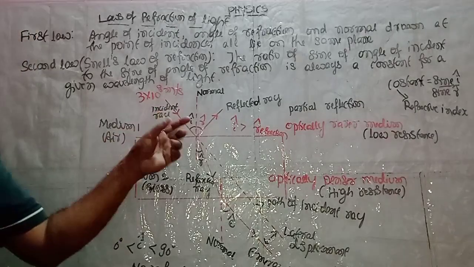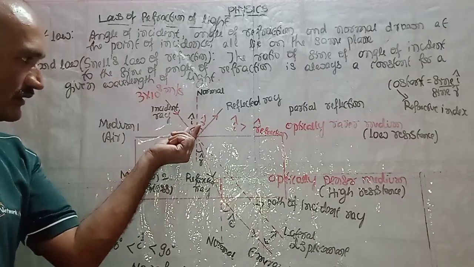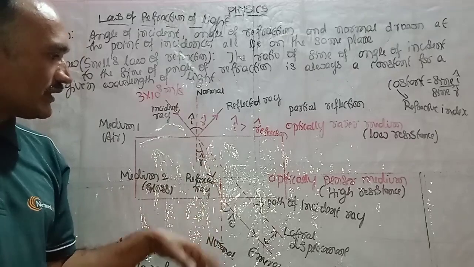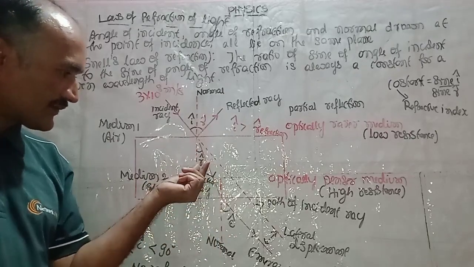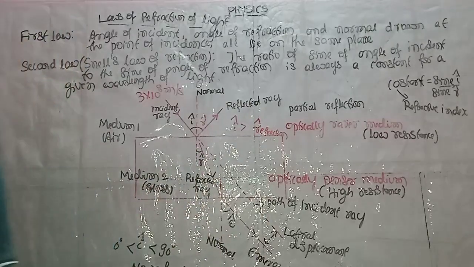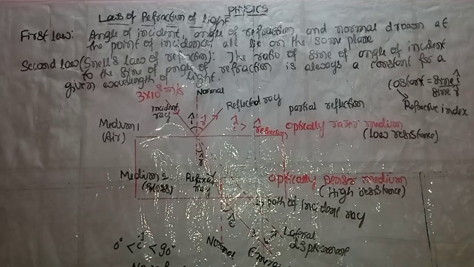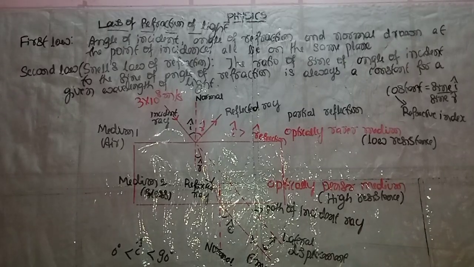That is, the ratio of the sine of this angle of incidence to the sine of the angle of refraction is always a constant. This constant is what we call the refractive index. Very easy. Try to understand clearly.